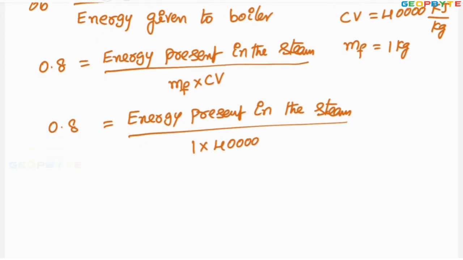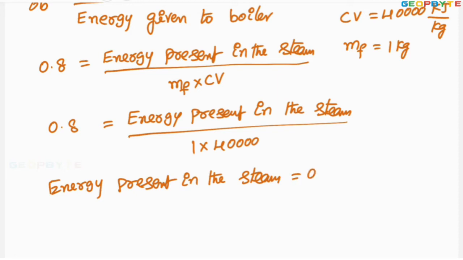You simplify this to get the energy present in the steam, which is 0.8 multiplied by 40,000. You simplify this value to get around 32,000 kilojoules.